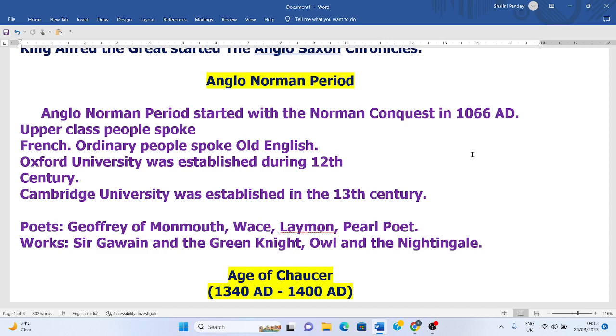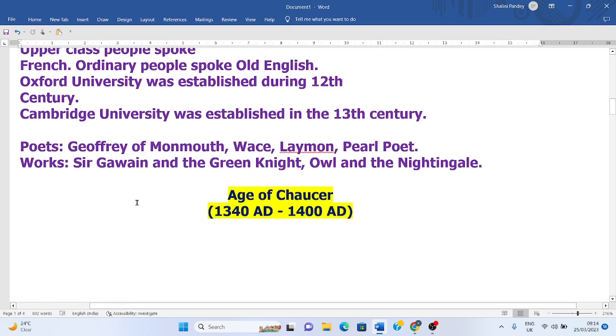Universities were established during this age. Oxford University was established in the 12th century, and Cambridge University was established in the 13th century. The popular poets of this age are Geoffrey of Monmouth, Wace, Layamon, and the Pearl Poet. And popular works of this age are Sir Gawain and the Green Knight and The Owl and the Nightingale.